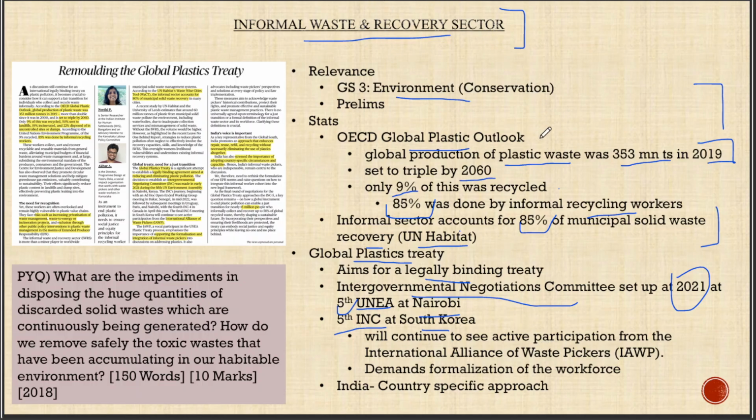Now, this is where the informal waste sector comes into the picture, because there is an association called the International Alliance of Waste Pickers. As we have seen, 85% of the informal recycling of plastic waste is done by this sector, and this organization acts as a coordinating force. They are an active participant in the fifth INC. And their major demand is the formalization of the workforce, the 85% involving workforce. So we can expect a major decision from the INC with respect to the informal waste and recovery sector.